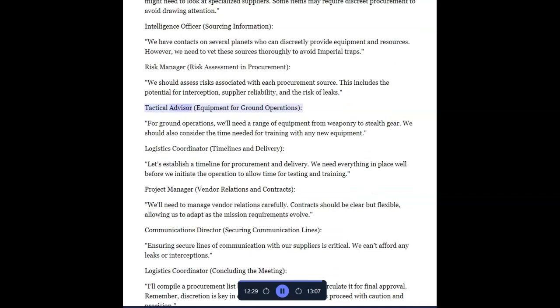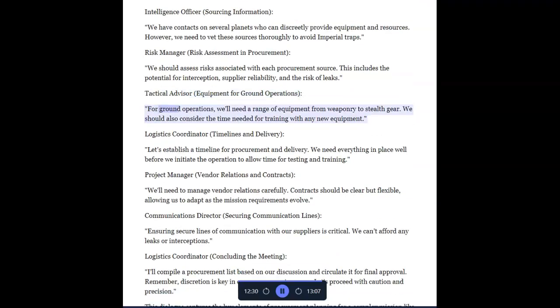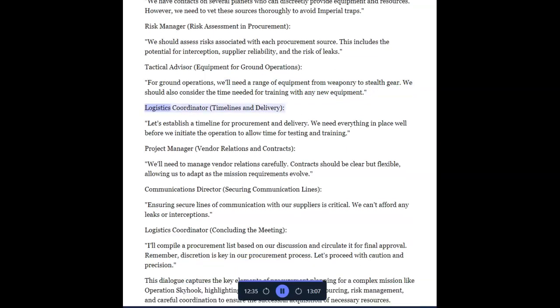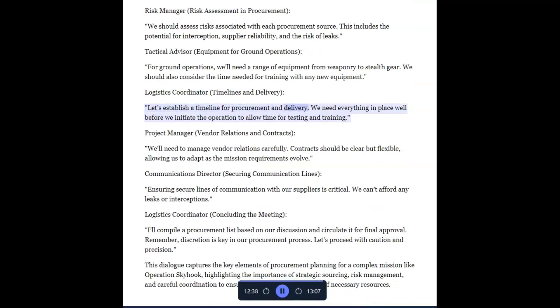Tactical advisor, equipment for ground operations. For ground operations, we'll need a range of equipment from weaponry to stealth gear. We should also consider the time needed for training with any new equipment. Logistics coordinator, timelines and delivery. Let's establish a timeline for procurement and delivery. We need everything in place well before we initiate the operation to allow time for testing and training.